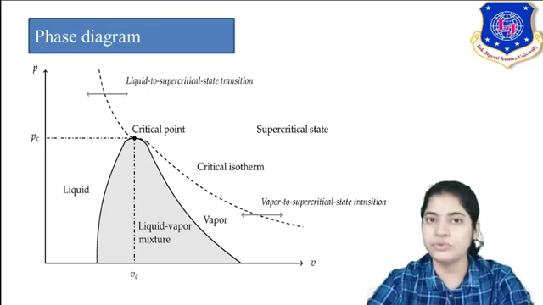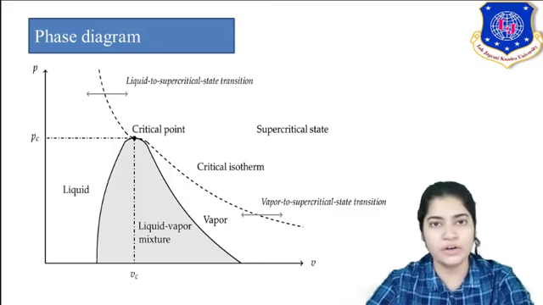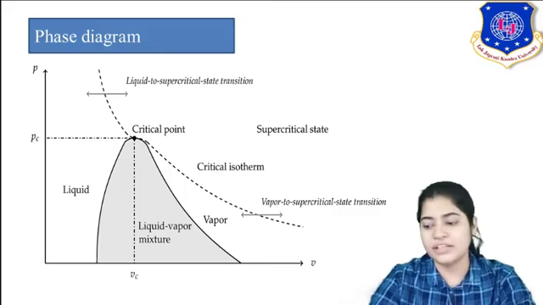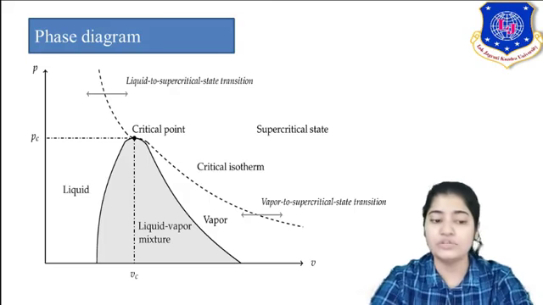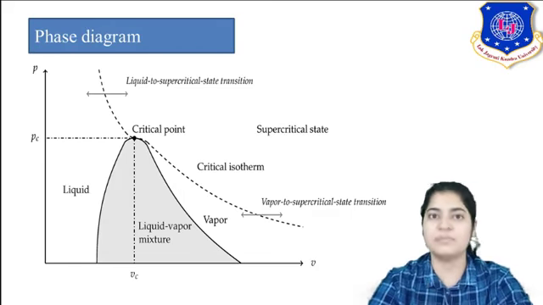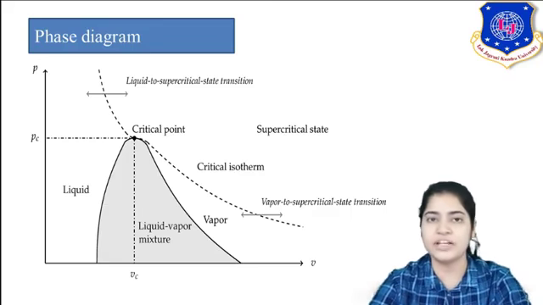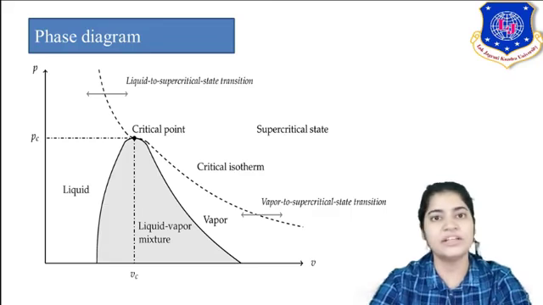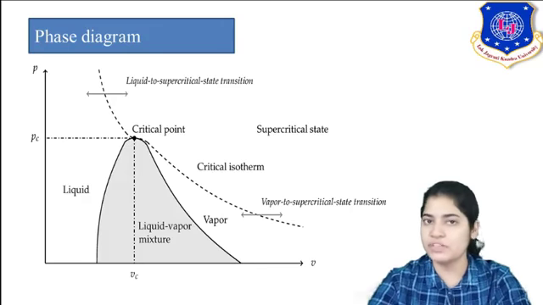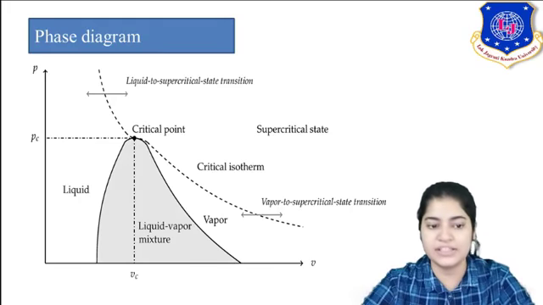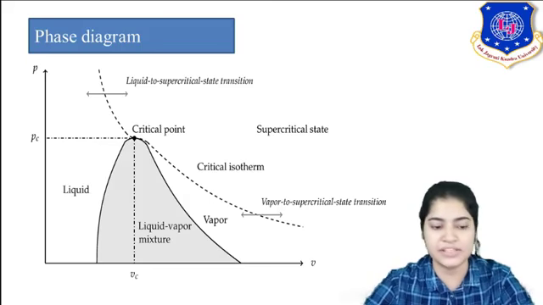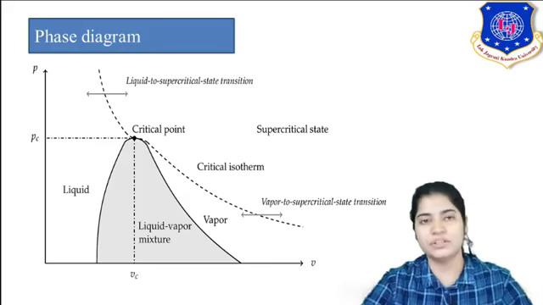It is simply to know the extent, the maximum limit or the maximum temperature up to which you can operate your distillation column. It was established, discussed earlier also, that for distillation the creation of two phases is compulsory, liquid and vapor phase. So we don't want to go to that maximum level of pressure when you are not able to differentiate liquid and vapor. If you are not able to differentiate, then distillation is of no use. So TC, the critical point, is the last point when your liquid and vapor phases are differentiable. So it gives you the maximum limit.